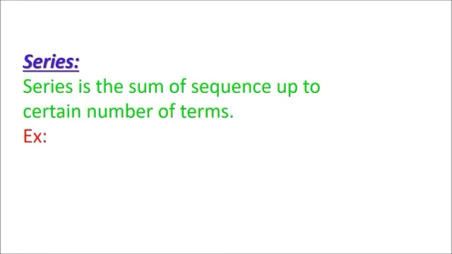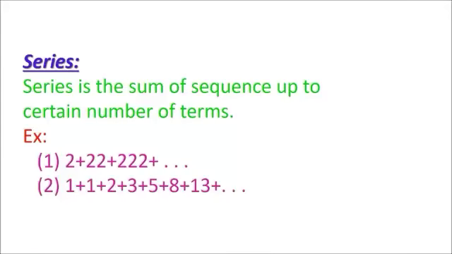Let me take one example. You see here, 2 plus 22 plus 222 plus and so on. Just simply add up the numbers in the sequence, and that will be a series. Let me take one more example. 1 plus 1 plus 2 plus 3, this is the Fibonacci sequence. If you add up these terms, that is the Fibonacci series. Similarly, 3 plus 5 plus 7 plus 9 plus and so on.